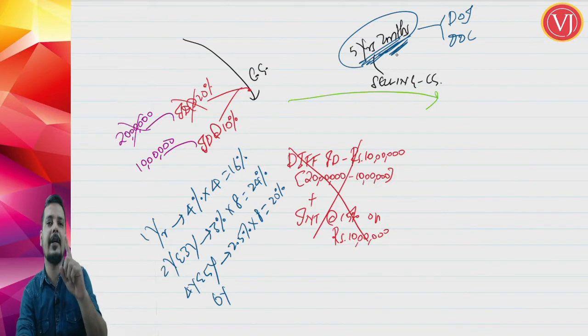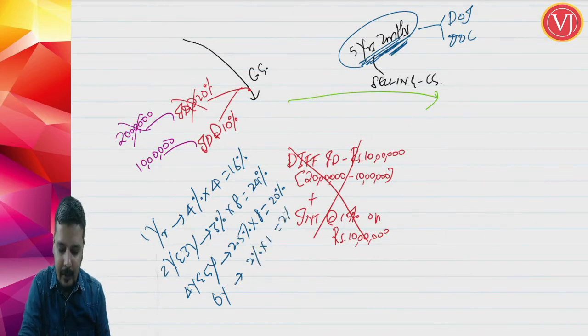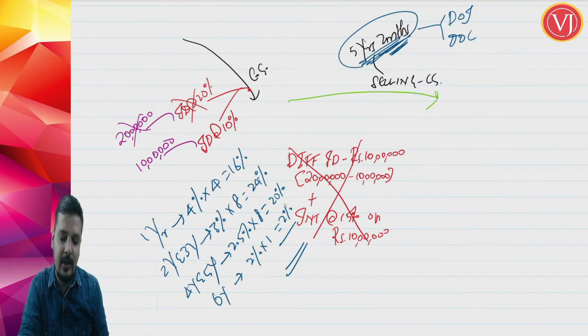Part of the quarter will be treated as 1 quarter. So you are talking about 2% multiplied by 1, so 2%. So total depreciation or total deduction is 16 plus 24, it is 40%, plus 20, 60%, plus 2, 62%.